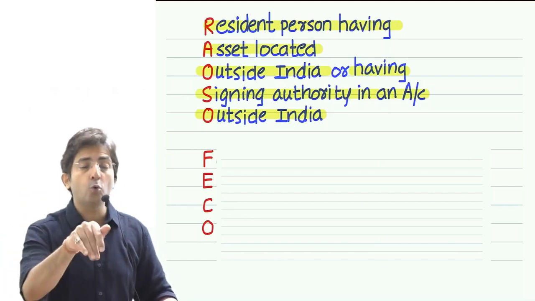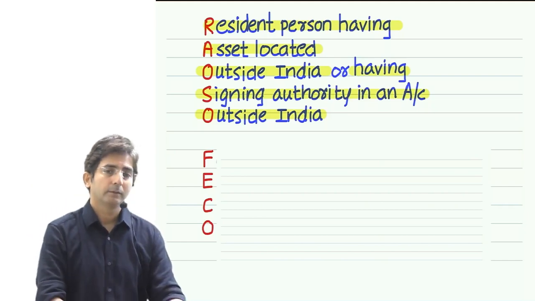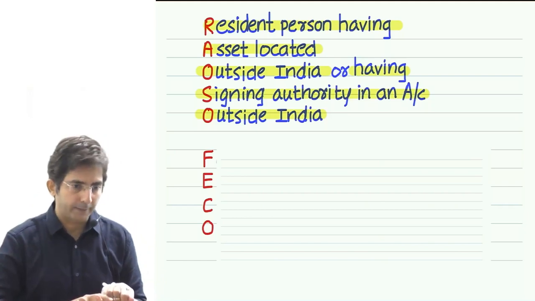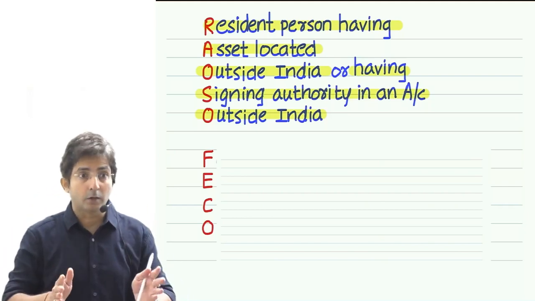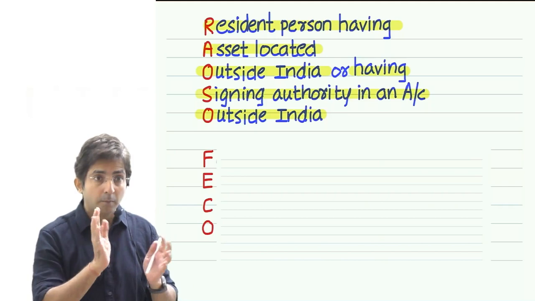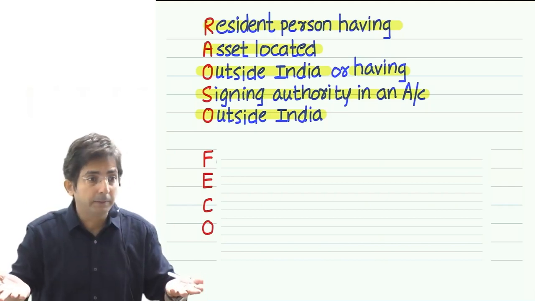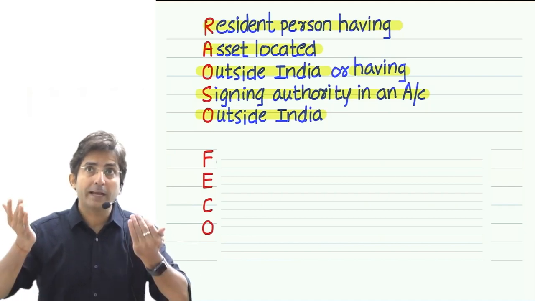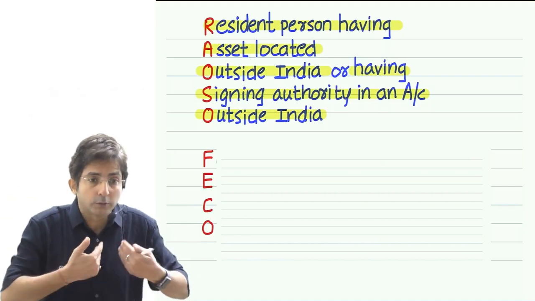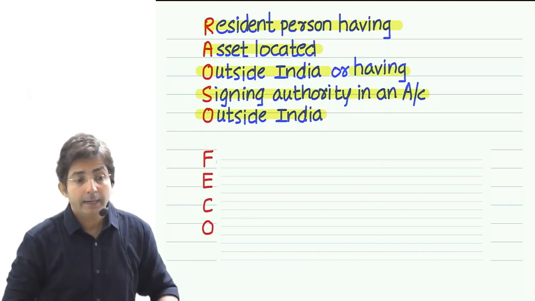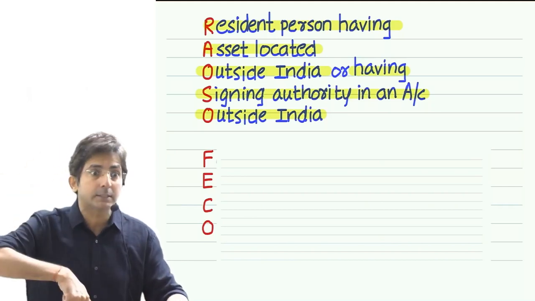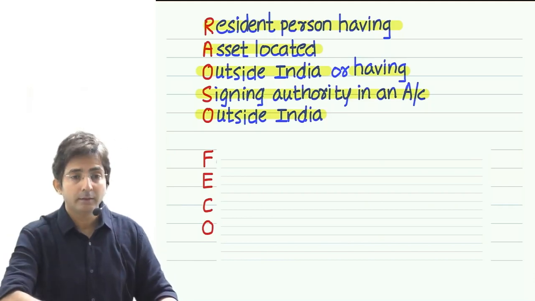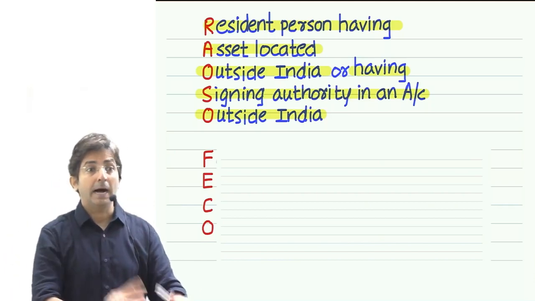Because usually who has a current account? A businessman. So firstly, a current account is held by a businessman. And that also such a current account where you can deposit in 1 year more than 1 CR. That means you are having a good flow of income. Otherwise, if you are not having a flow of income, why would you deposit so much amount in a current account? And that also the income is flowing in your business. So that also makes the government feel that you are having high income.